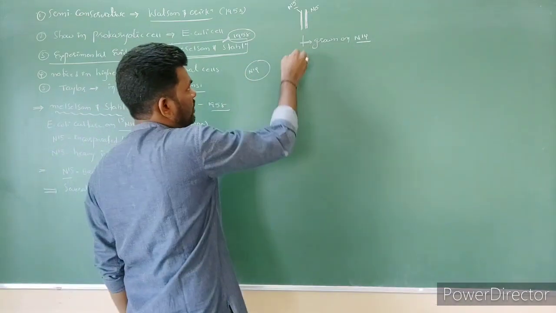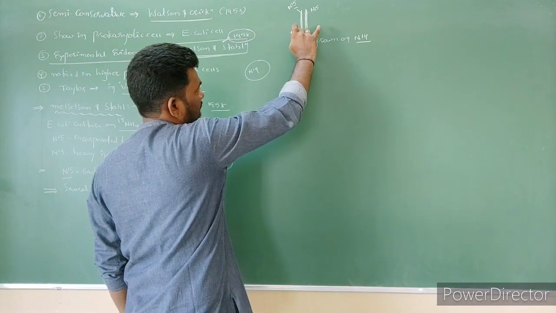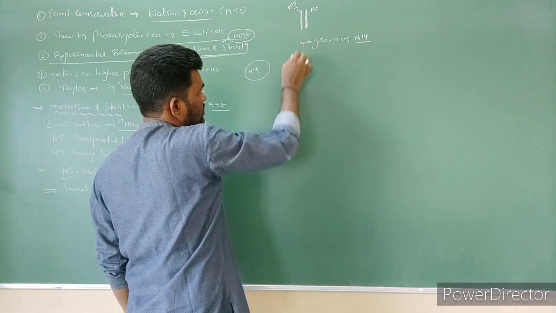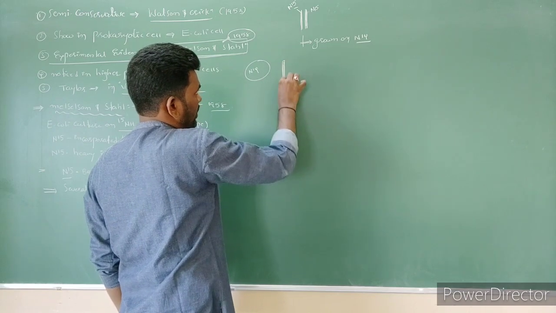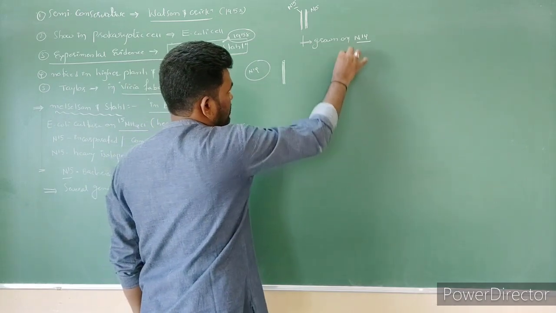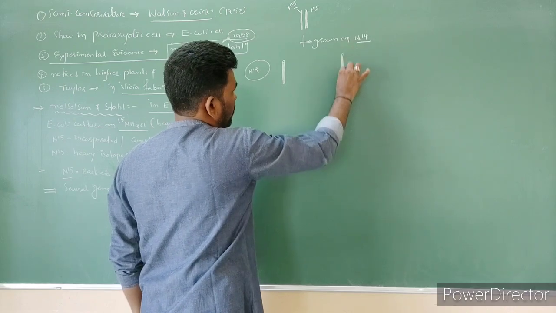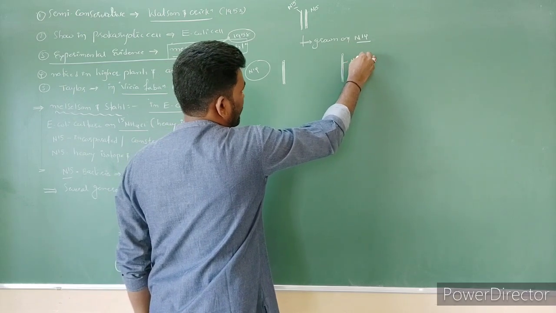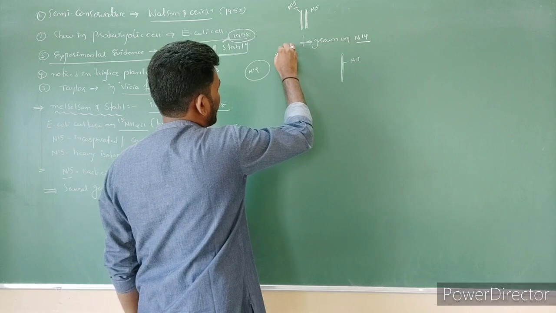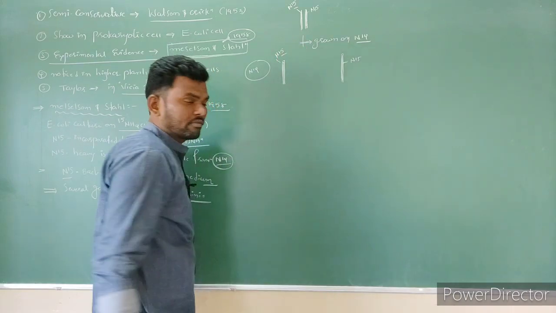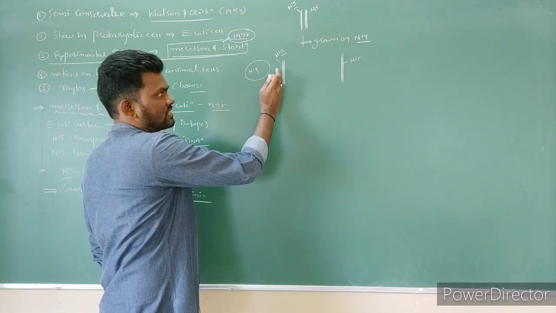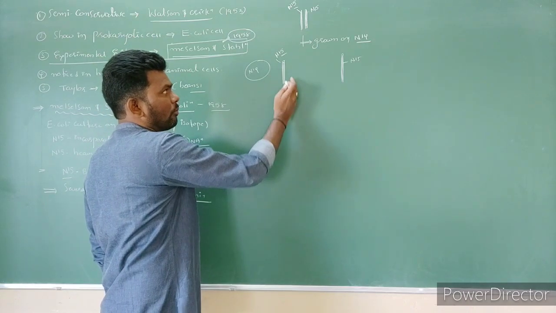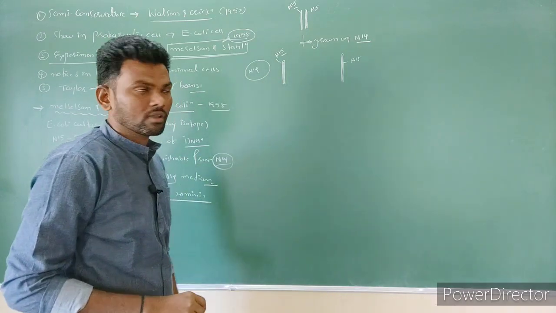Then they noticed that, as usual, the double-stranded DNA gets separated, with one heavy N15 strand here and another heavy N15 strand here. Based on these strands, complementary strands are going to form.